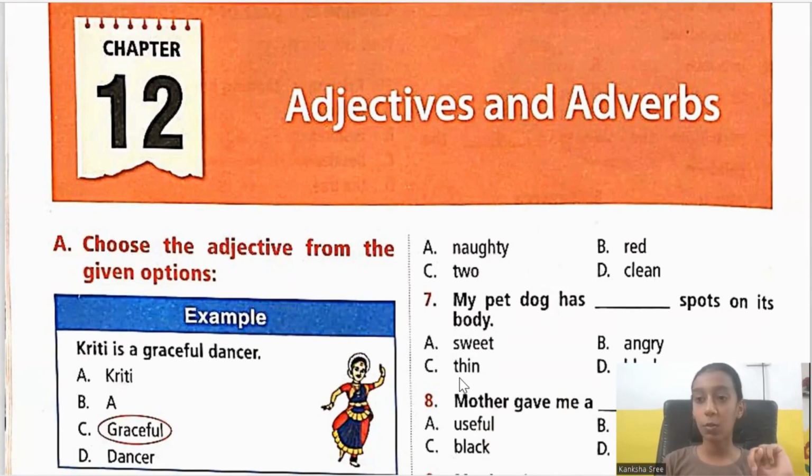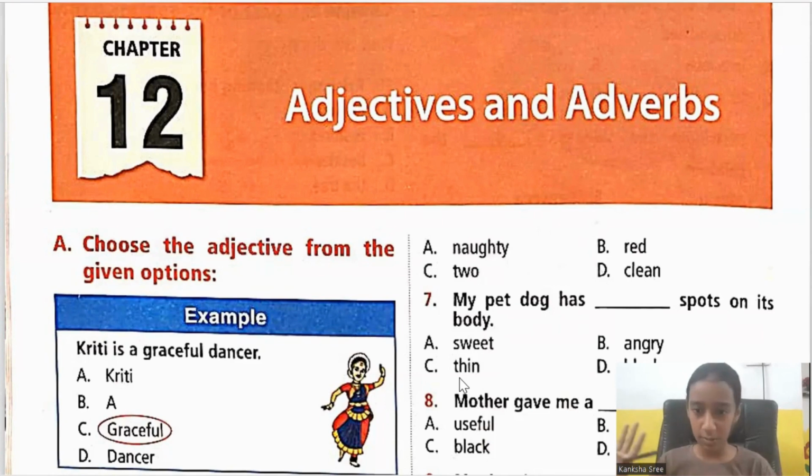Adjectives of quality say all these: tall, kind, honest, fair, black, short, fat, thin. All these are quality because they're saying about the features. But whenever we talk about adjectives of quantity, they say the size. For example, the container is huge. So what is the adjective in this sentence? It is huge because it is saying the quantity. It is describing the capacity of the container, isn't it? So even it is an adjective. So majorly we have two kinds of adjectives.